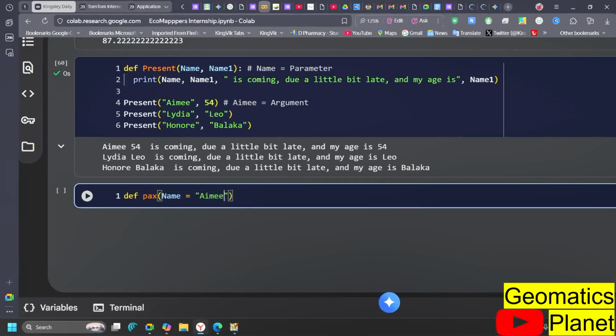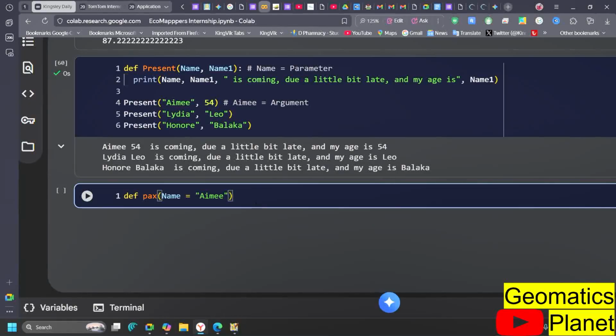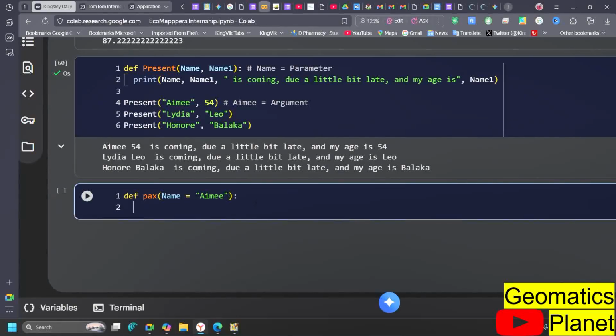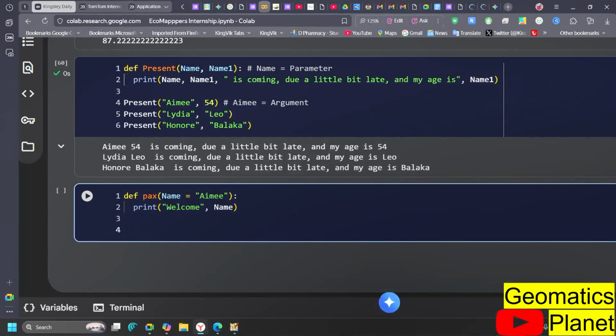Now if I go ahead after assigning this value and say under header, I'm going to print welcome here by printing welcome name. So you can see here that I am now saying print welcome and the name, which I have defined as a name. So if I go ahead and put pass here, and then on that function, and mention Ame.